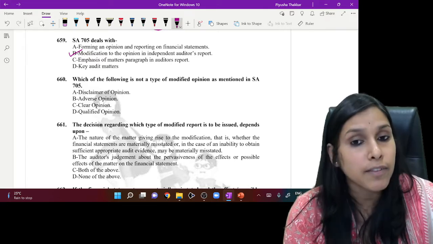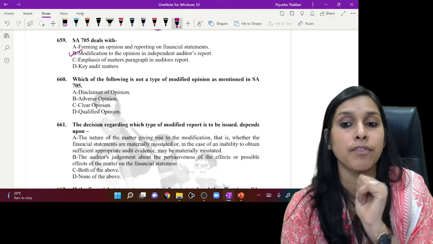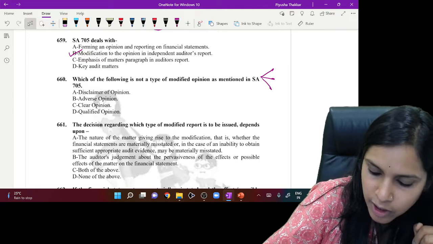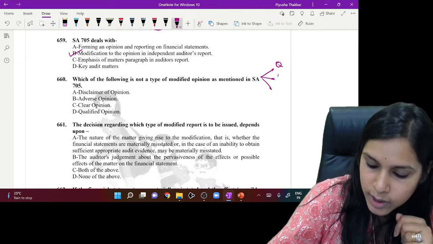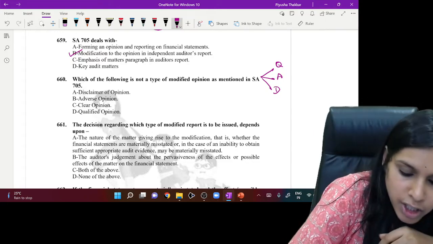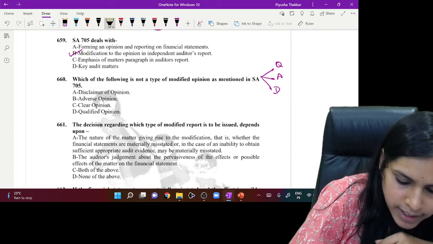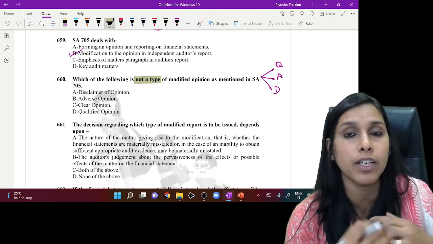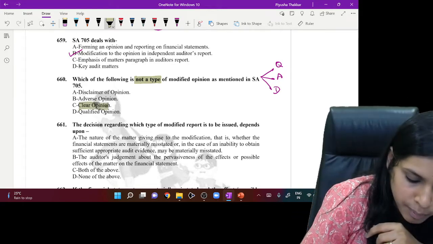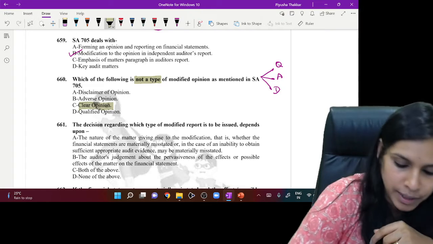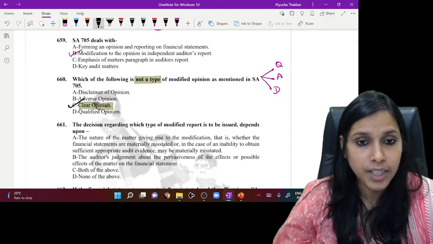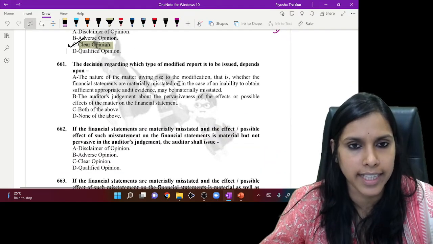Next question. Which of the following is not a type of modified opinion as mentioned in SA 705? SA 705 speaks of three types of modifications: qualified, adverse, and disclaimer. Here they are speaking about not a type, so something other than qualified, adverse, disclaimer. I think option C speaks about clear opinion, and clear opinion is definitely not a modified opinion. So the correct answer would be C, clear opinion. Let's quickly go ahead to the next question.